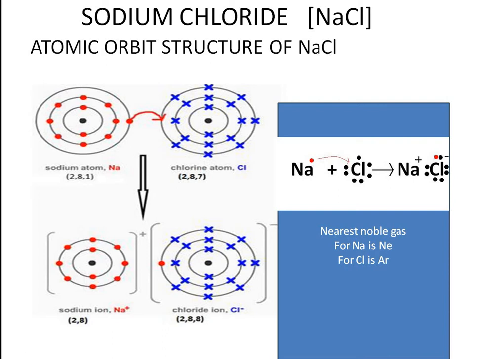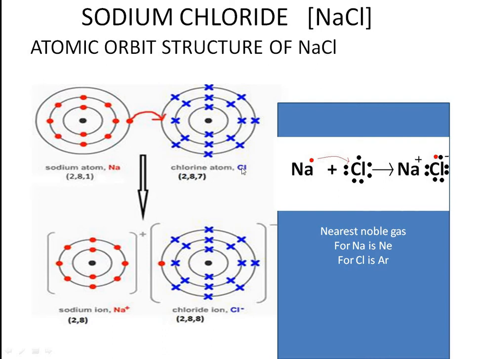Whether we have to learn the atomic numbers of sodium and chlorine there, you have to be thorough with the first 20 elements' atomic number and mass number. So sodium here has atomic number 11, so its electronic configuration is 2, 8, 1. Sodium atom, Na. First, all these details you have to write when they ask you to draw the structure of the atomic orbit structure. Now coming to chlorine, its atomic number is 17.